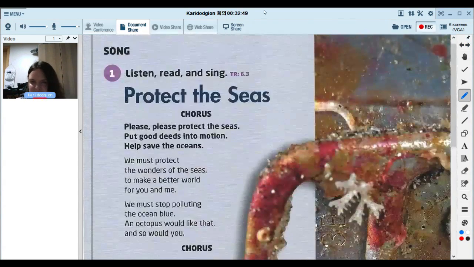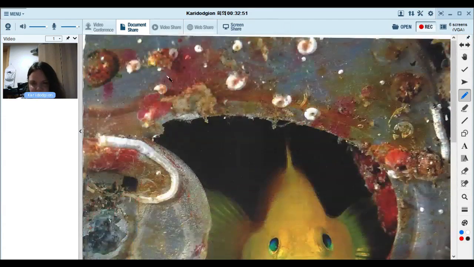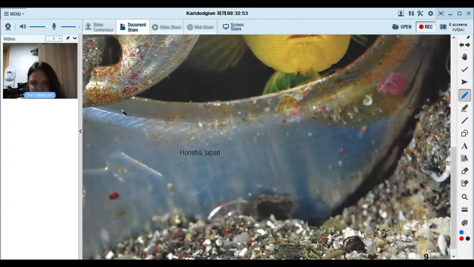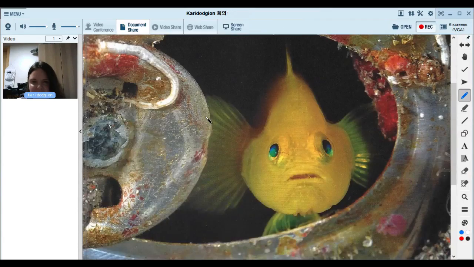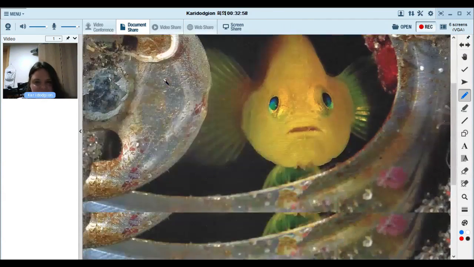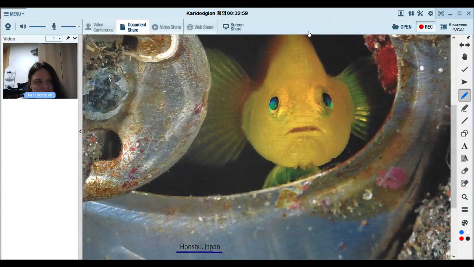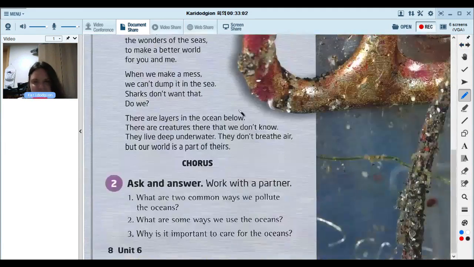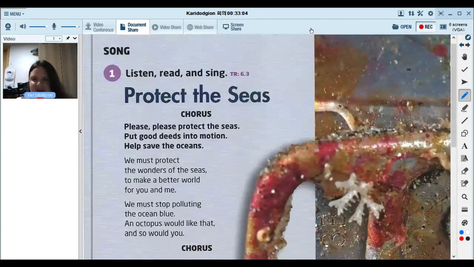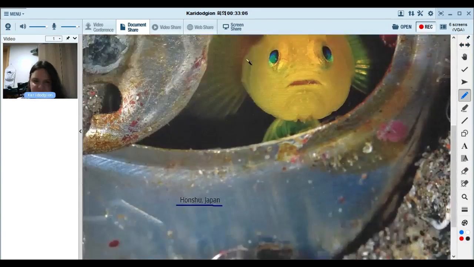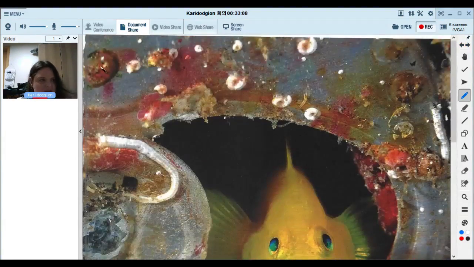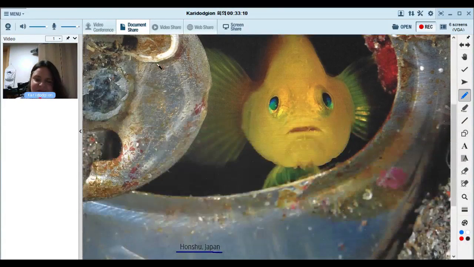Let's look at the picture. This is a fish. He lives in Honshu, Japan. Where is his home? What did he make his home out of? Do you know what this is? What is this? What is his home? It's a can, yeah. Maybe a soda can or juice can.